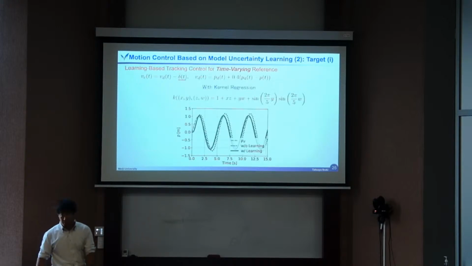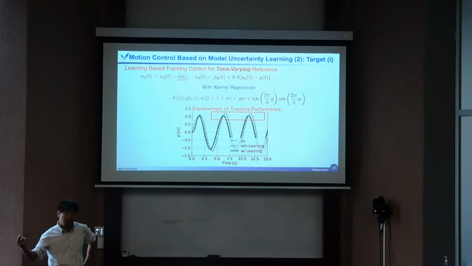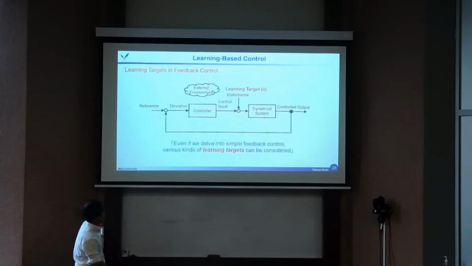Then this is the result. Here, the desired trajectory is the dashed line. And the dotted line is nominal control, with overshoot and time delay. And the solid line is our proposed approach: no overshoot and less time delay. Yeah, very easy idea.